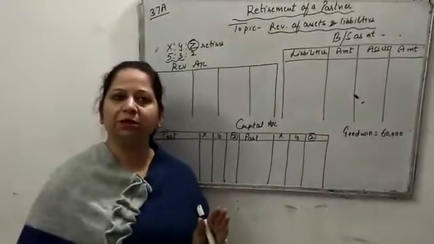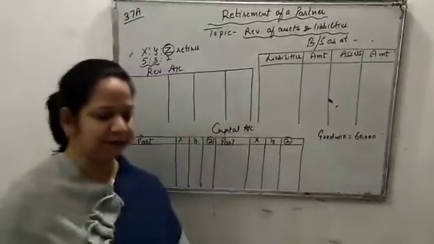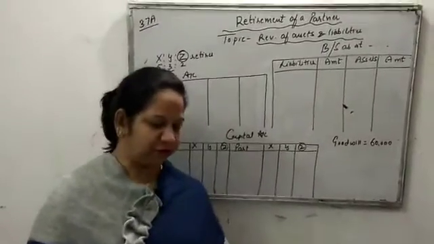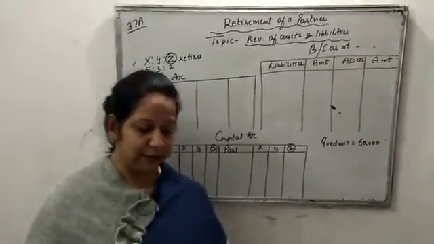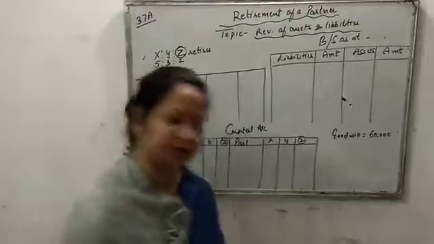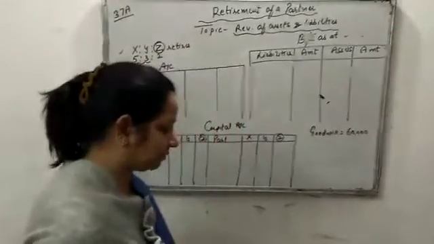Firstly, we are going to make the revaluation account. Here it is given Z retires, and the balance sheet is given, and a few further adjustments: on Z's retirement it was agreed that land and building will be appreciated by 5%, furniture will be depreciated by 20%. So let's start with that. Land and building will be appreciated by 5%.